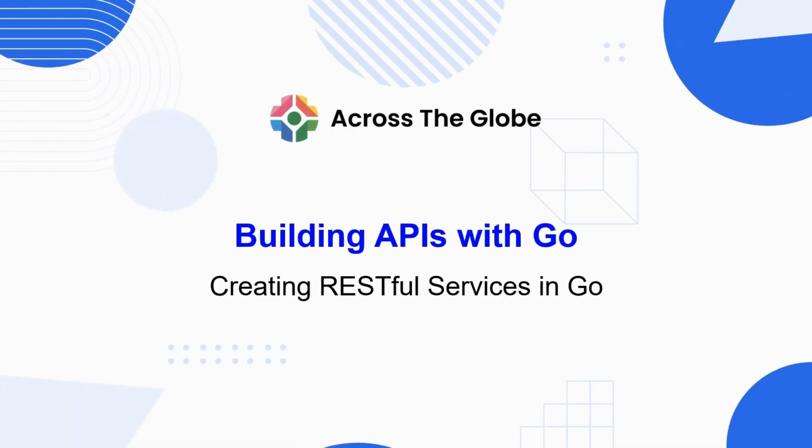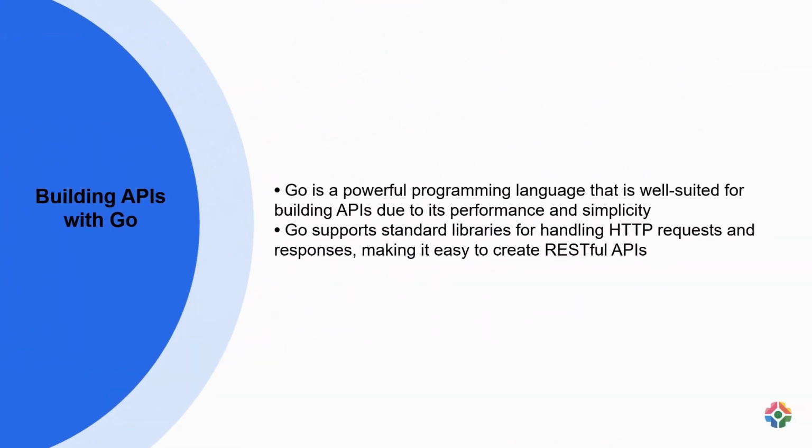Today we will learn about building APIs with Go. Go is a robust programming language known for its speed and simplicity, making it ideal for developing APIs. One of its key strengths is the efficient handling of HTTP requests and responses, which simplifies the process of building